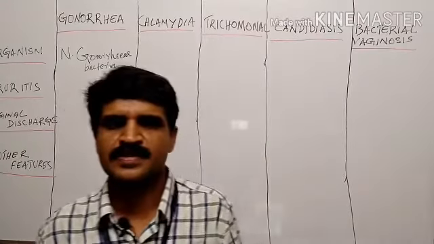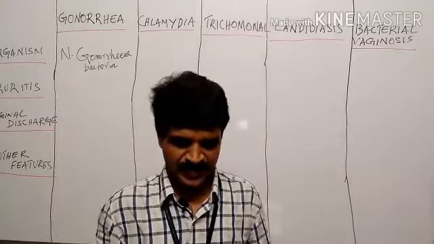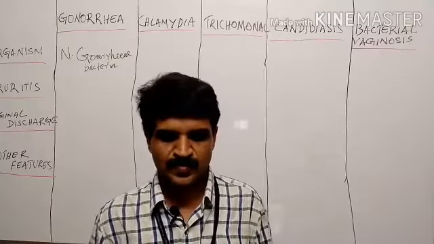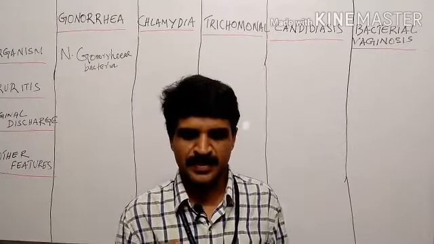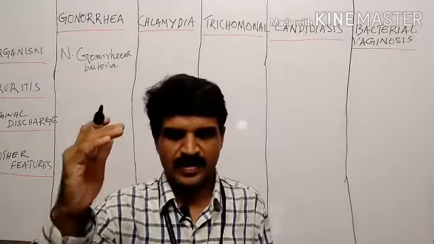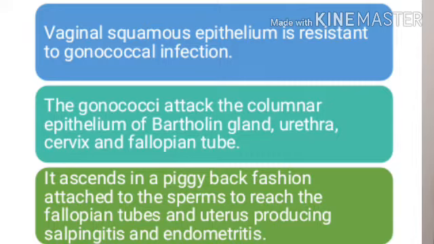So how is gonorrhea infected? The vaginal epithelium is squamous cell epithelium, and vaginal squamous cell epithelium is resistant to gonococcal infection. So gonorrhea attacks the next level, the columnar epithelium. Vagina is composed of squamous cell epithelium, but the cervix is composed of columnar epithelium. So it attacks the columnar epithelium of cervix, or the Bartholin gland or urethra, and it ascends upwards. That is the mode of infection of gonorrhea.